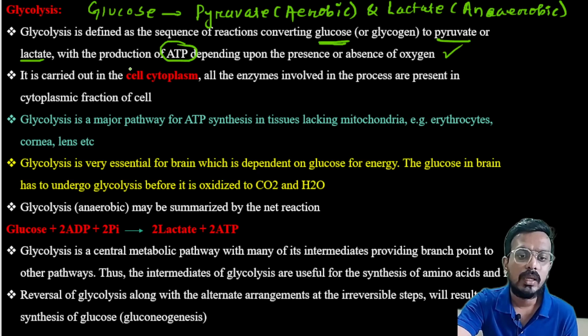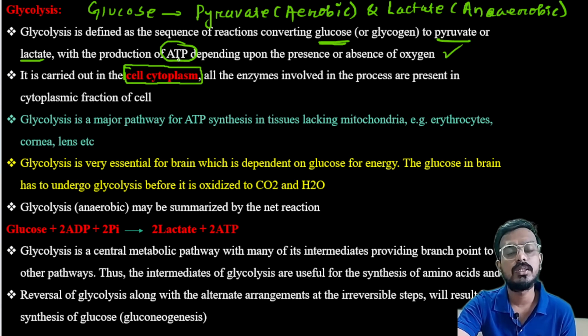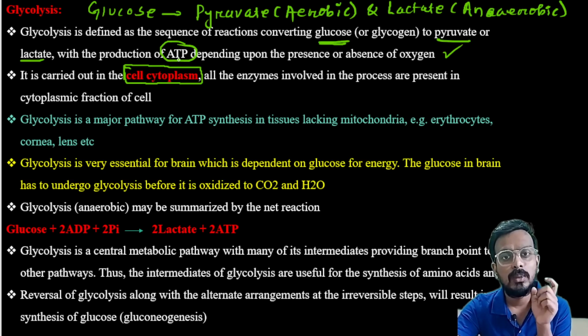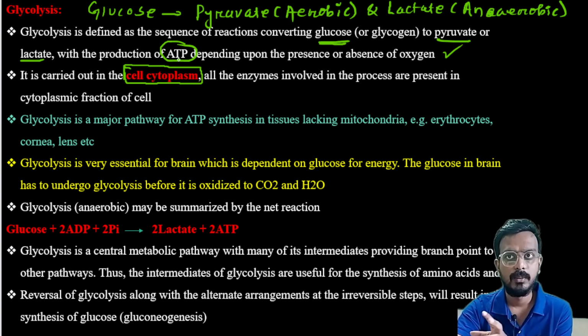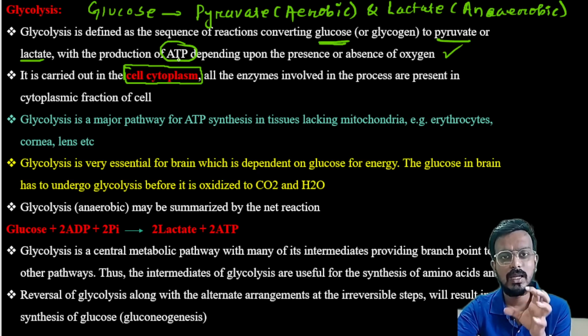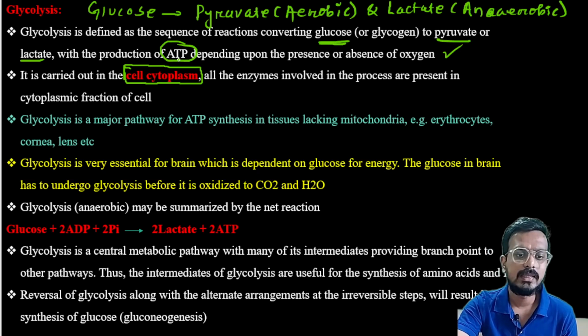It is carried out in the cell cytoplasm. It is a very important question: what is the location of glycolysis? Glycolysis is basically carried out in the cytoplasm of your cell, because most of the enzymes required for this glycolysis process are located in the cell cytoplasm.